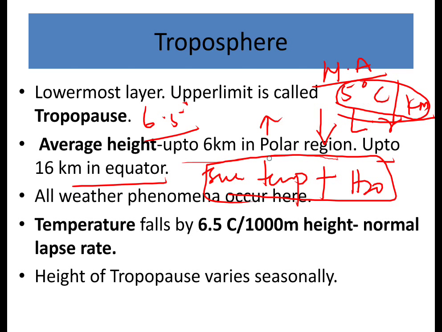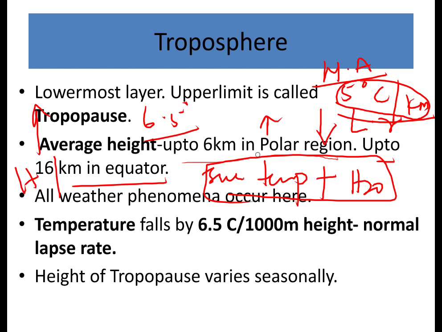In the equatorial region, it is a humid region, and in monsoon seasons there are heavy precipitations. Because of that, the lapse rate reduces further, so the height of the troposphere increases in this region.